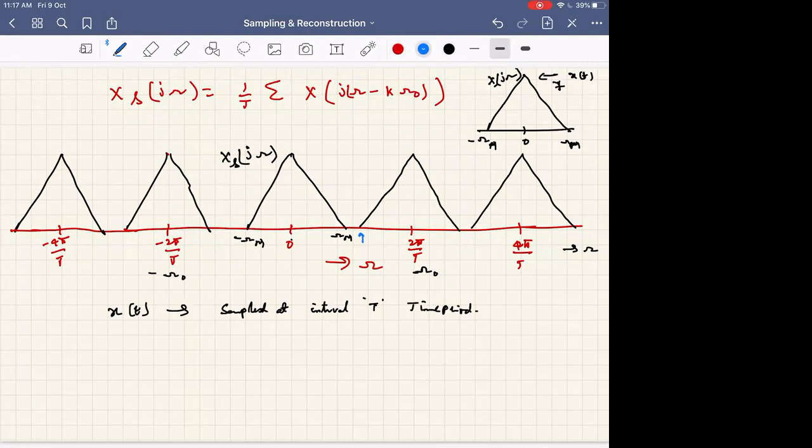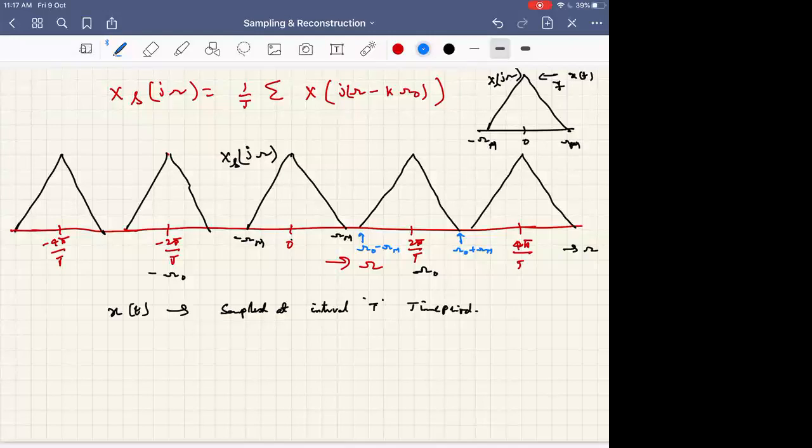Omega naught minus omega m. And this particular thing is omega naught plus omega m.